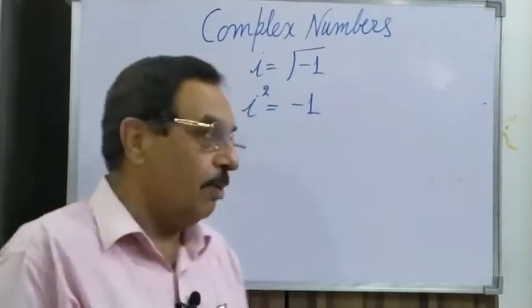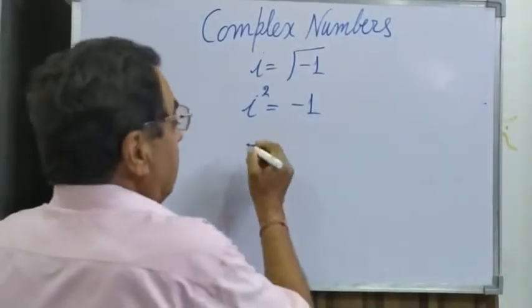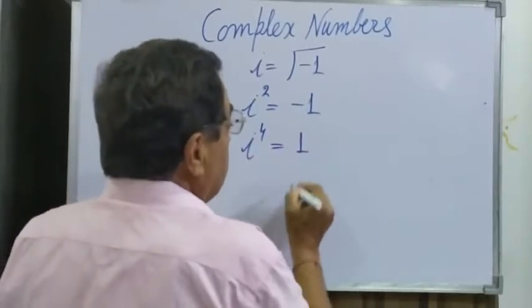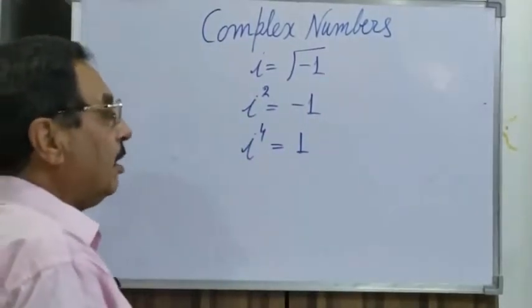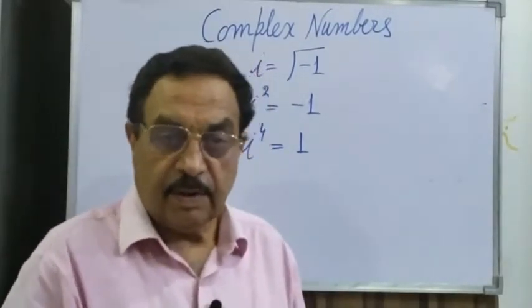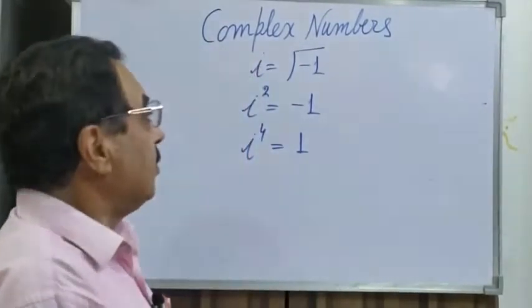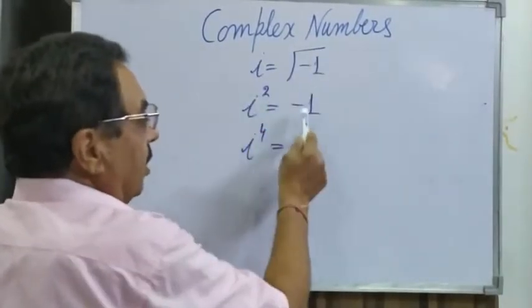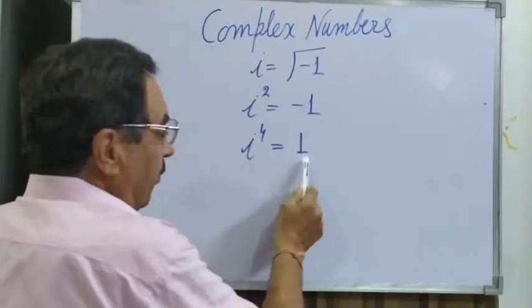Again I square it, so we get iota to the power 4 equal to plus 1. So the fourth power of iota gives the positive real number 1. Just see it: iota is under root minus 1, iota square is minus 1, iota 4 is 1.